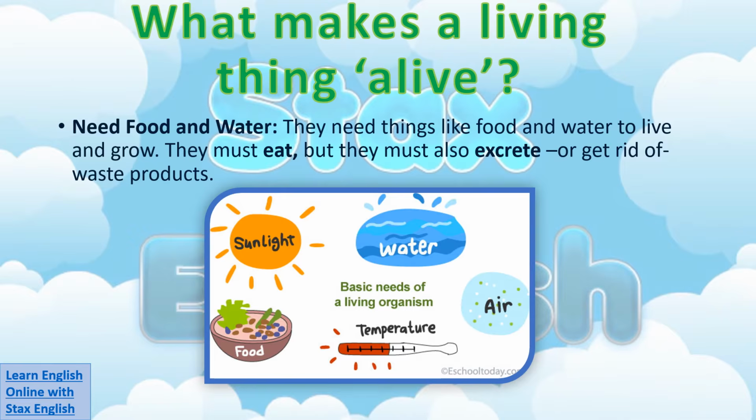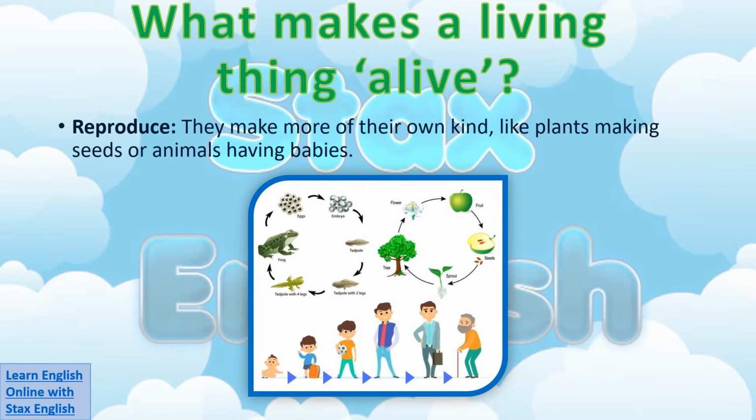They must eat, but they must also excrete, or get rid of waste products. Even though plants do not eat food in the same way that humans and other animals do, plants still take in things from the soil and the air, and they make their food from sunlight. This process is called photosynthesis. Living things also reproduce. This means they make more of their own kind, like plants making seeds or animals having babies.